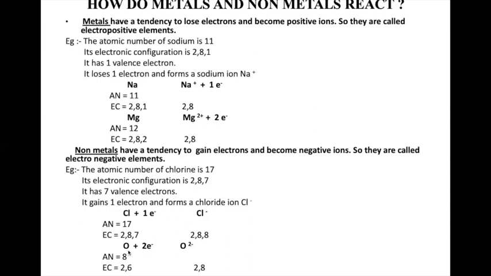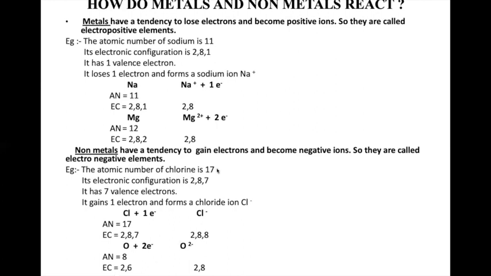Same thing is there for oxygen. The atomic number is 8. The electronic configuration is 2, 6. Now, it is not following a stable octet rule. What will it do? It will accept 2 electrons. That is 2, 8. And therefore, the number of electrons is 2 more than the protons, and therefore it is 2 negative.